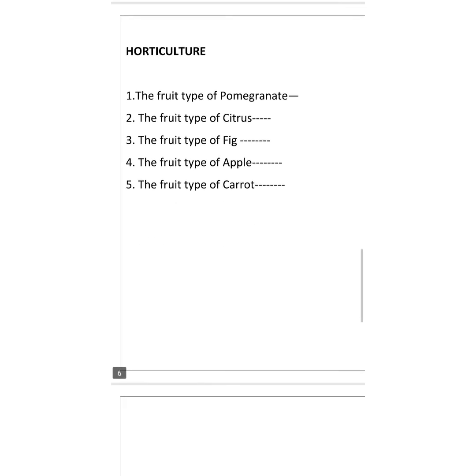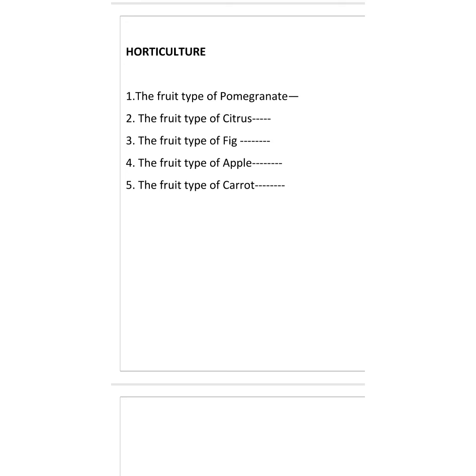Next, coming to horticulture. From fruit types, surely one question will be asked in any examination, so you must be clear in that. First question, the fruit type of pomegranate. What is the fruit type of pomegranate? Second question, what is the fruit type of citrus? What is the fruit type of citrus?